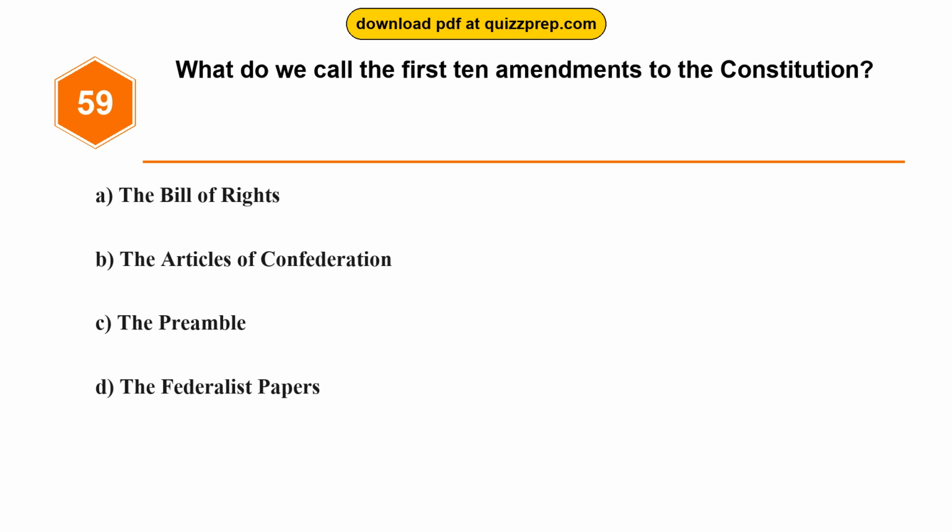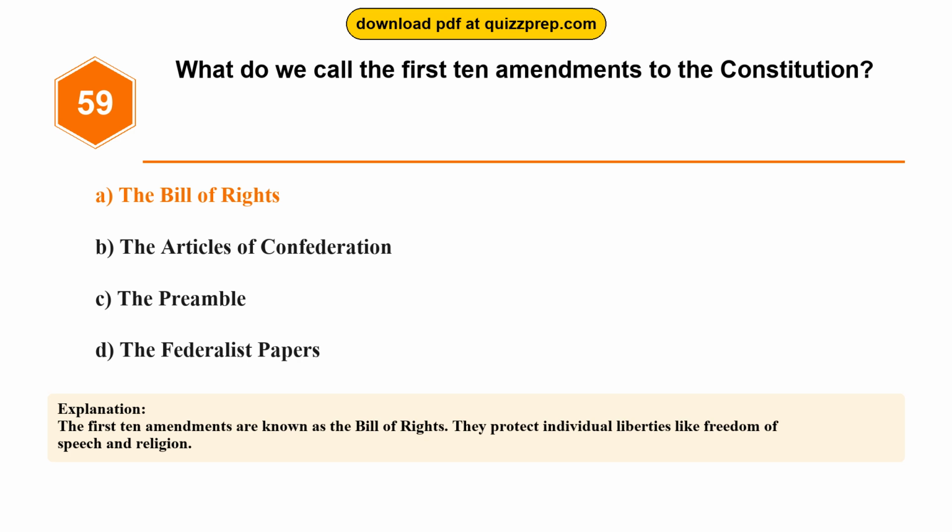Question 59. What do we call the first 10 amendments to the Constitution? Option A. The Bill of Rights. Option B. The Articles of Confederation. Option C. The Preamble. Option D. The Federalist Papers. The correct answer is option A. The Bill of Rights. The first 10 amendments are known as the Bill of Rights. They protect individual liberties like freedom of speech and religion.